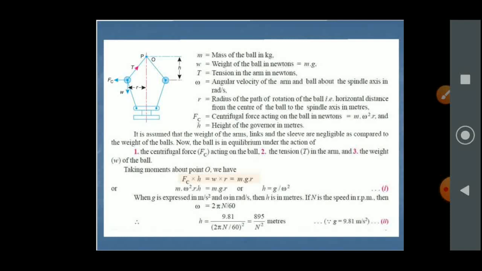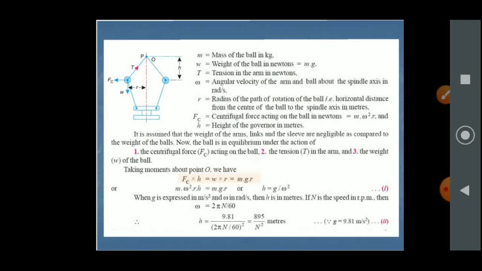Taking moment about the point O, we have Fc into h equal to weight into radius, that is mass into gravity into radius, mgr. Or we can write m omega square r into h, because Fc is nothing but m omega square r, which is equal to m g r. So h is equal to g upon omega square.